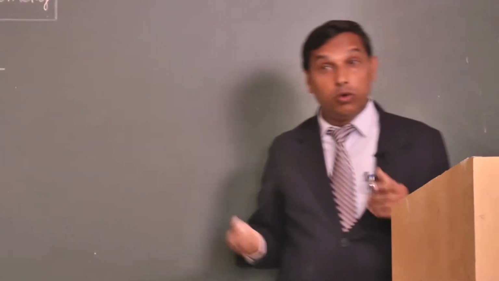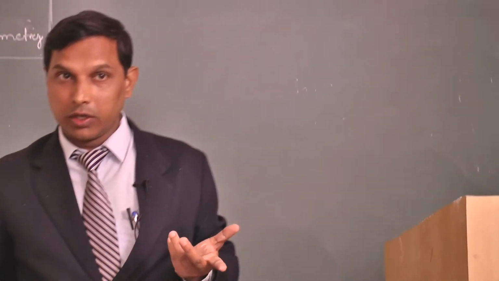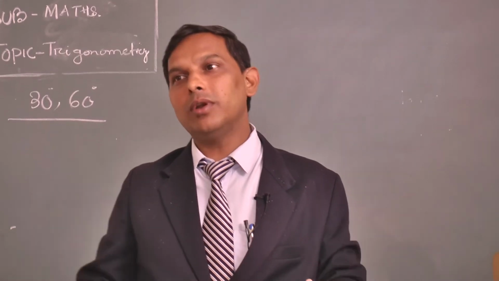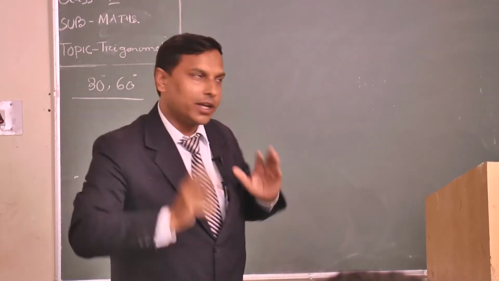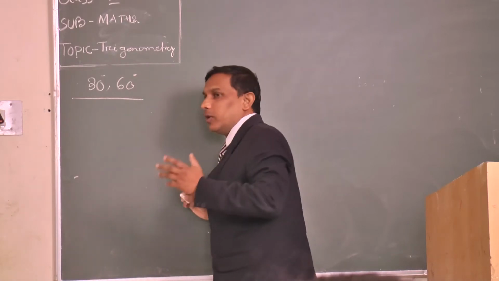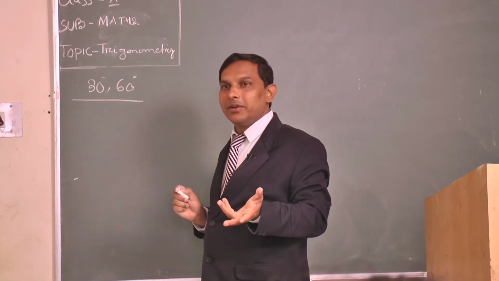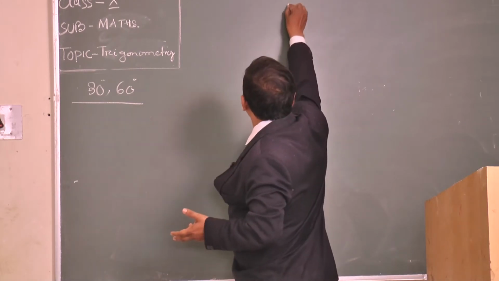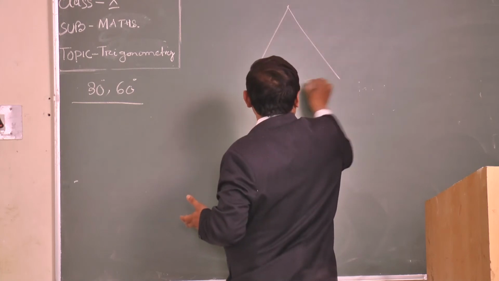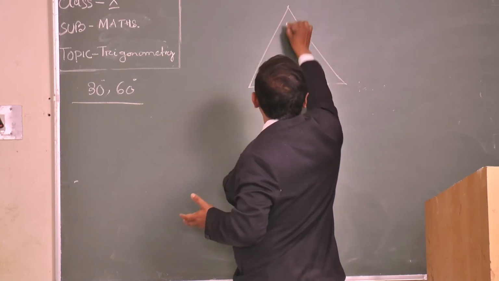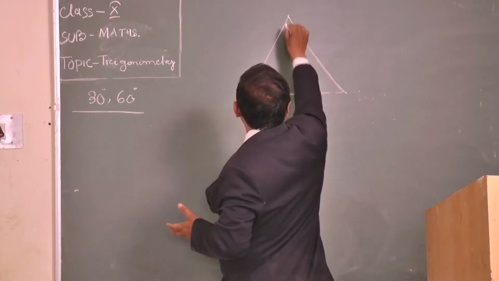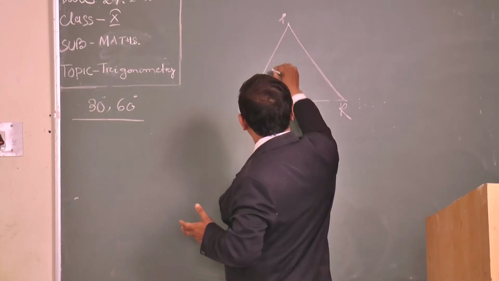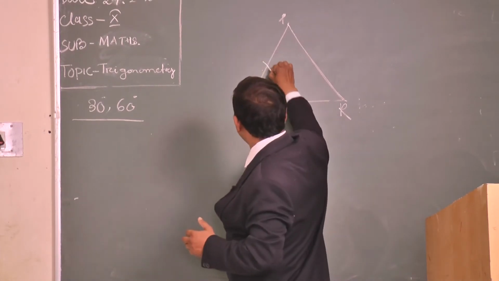Now you can say that I am always taking a right angle triangle, not taking an equilateral triangle. I will take an equilateral triangle. If you are asking why you should take equilateral triangles, for your demand, let me take an equilateral triangle. What is the meaning of equilateral triangle? The triangle having all three sides equal is called an equilateral triangle. Okay, fine. I have taken an equilateral triangle. All sides are equal. So an equilateral triangle means all the sides are equal.